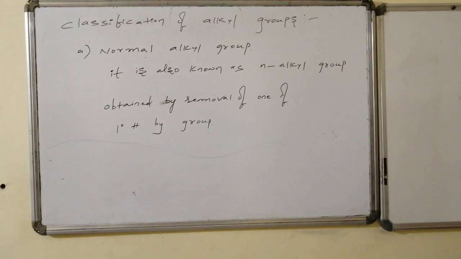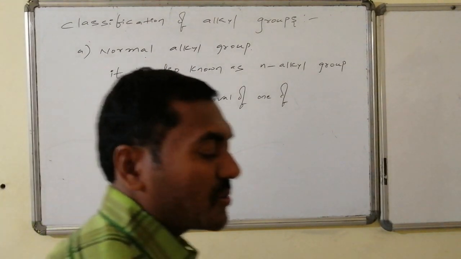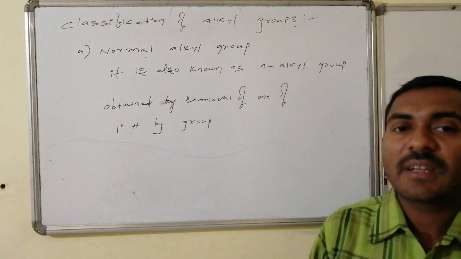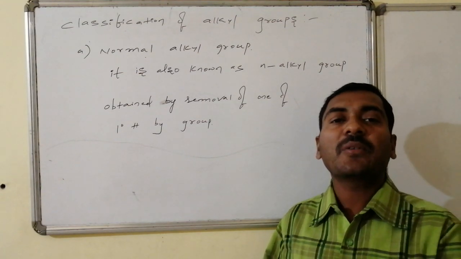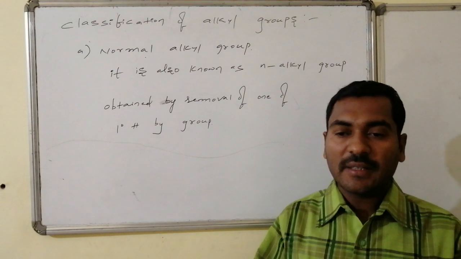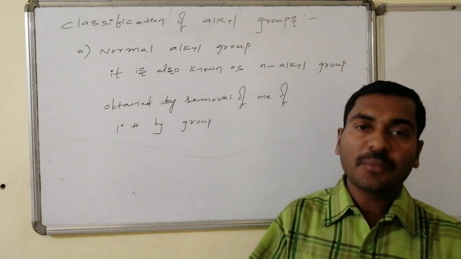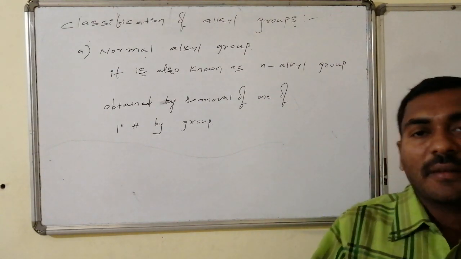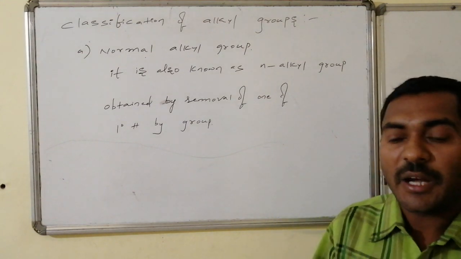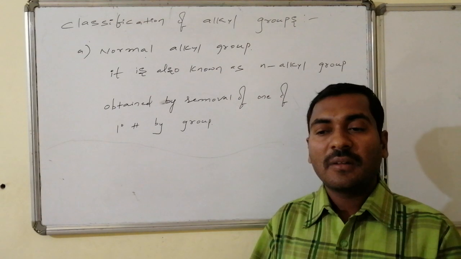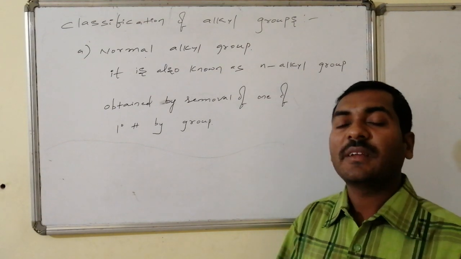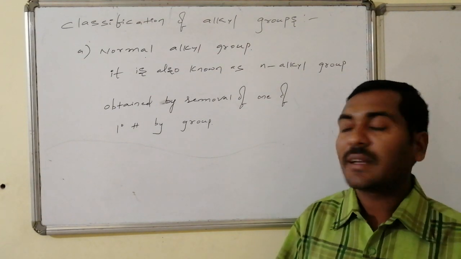The first one is the normal alkyl group, also known as the n-alkyl group. It is obtained when one of the primary hydrogens present in the straight chain alkane is removed by the group. The remaining portion after removal of the primary hydrogen is said to be the n-alkyl group, otherwise the normal alkyl group.